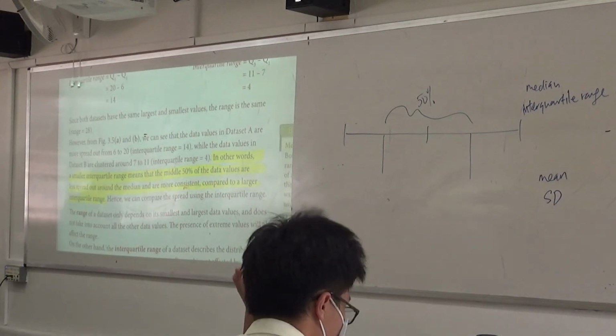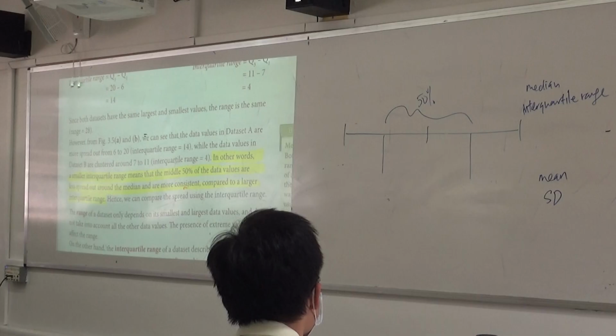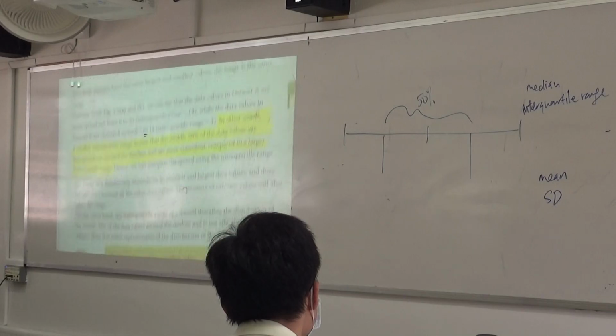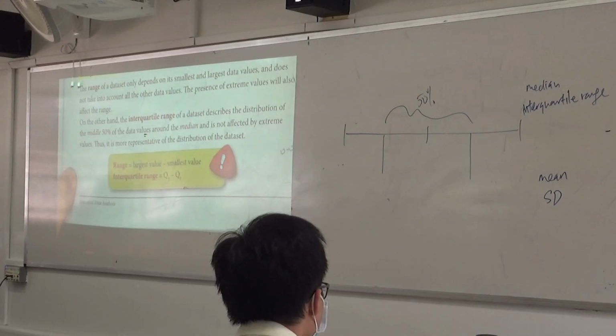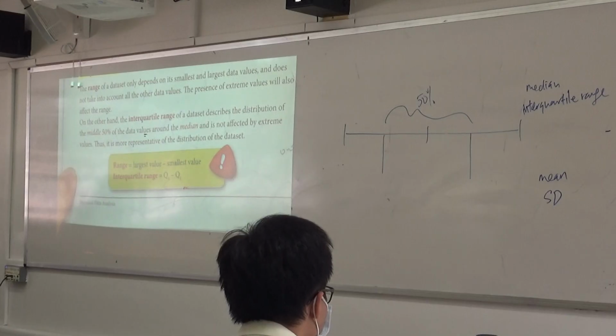Okay, right? Alright, good. Now, I have already finished until page 91. I want to look at below on page 91. So you see they give you the definition of range. It is the largest value minus the smallest value, and interquartile range is upper quartile minus lower quartile. Are we clear?